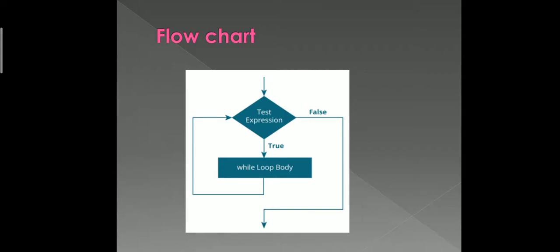This diamond shape is normally used in a flow chart for checking conditions, which I have already discussed in the previous videos. Then the body of the while loop, the rectangle, is normally used for printing some statements, or if we have some calculation parts like formulas, then we use that rectangle. Okay, next.